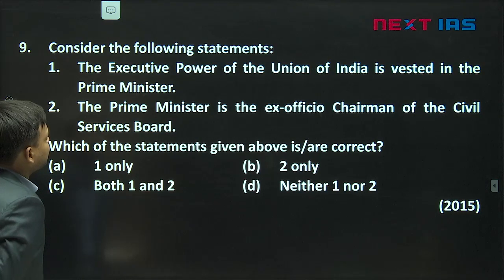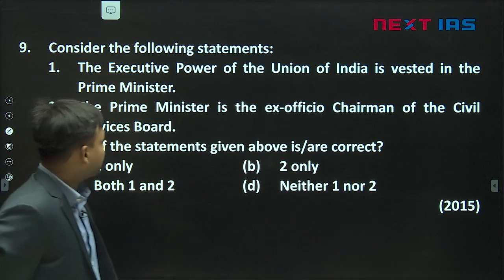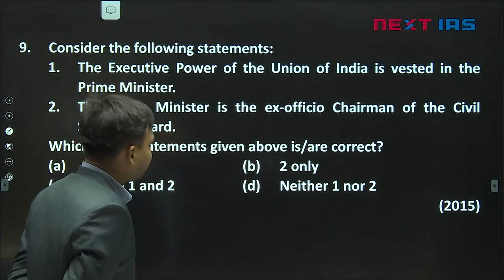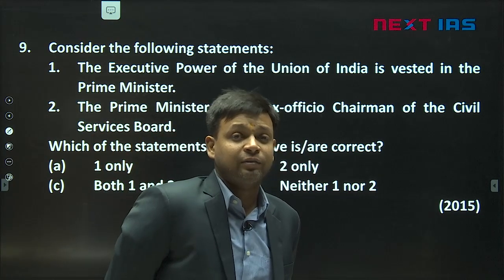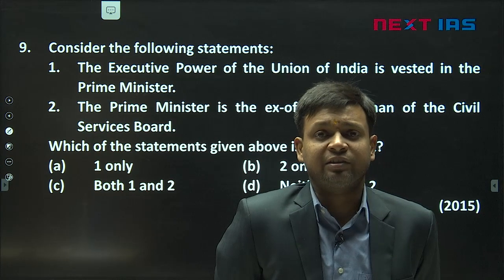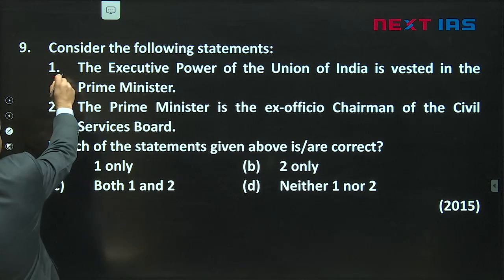Next one, consider the following statements. The executive power of the Union of India is vested in the Prime Minister. If you look at this statement, the first one, the executive power of the Union of India is vested in the Prime Minister. This is not correct. Article 53 of the Constitution very clearly declares that the executive powers of the Union shall be vested in the President. Okay. So this statement is not correct.